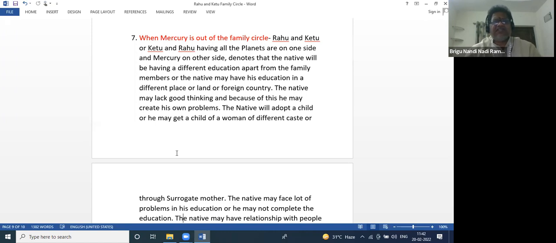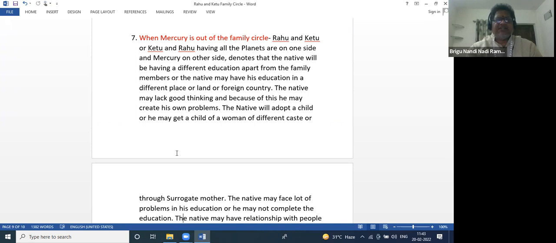So that's why we can say Mercury outside means foreign education or another land. They will have to go to another state for education and adopt a child. The native does not get children, so he would adopt some child. The native would get adopted if Jupiter is outside, he may be an adopted child, and if Mercury is outside, he would adopt a child.